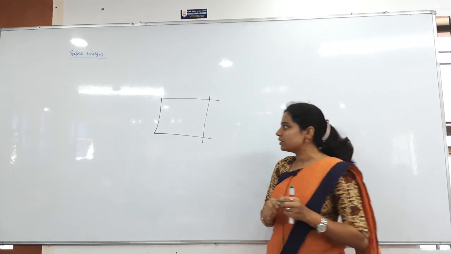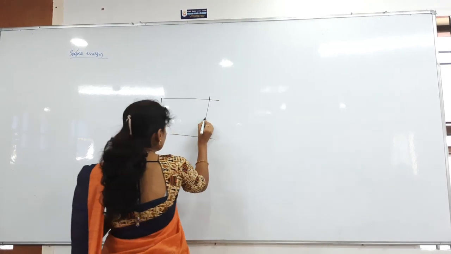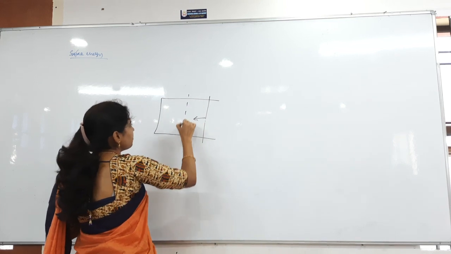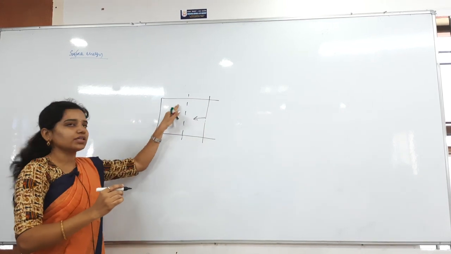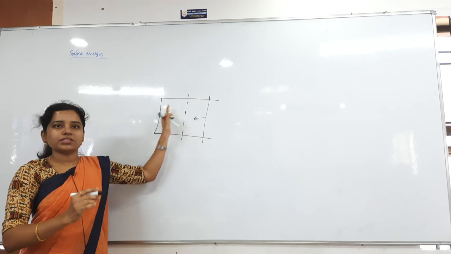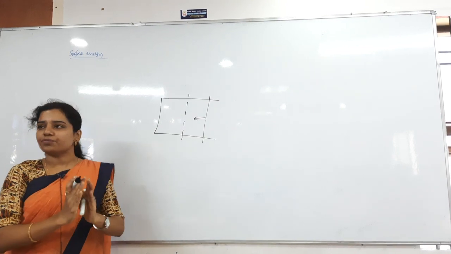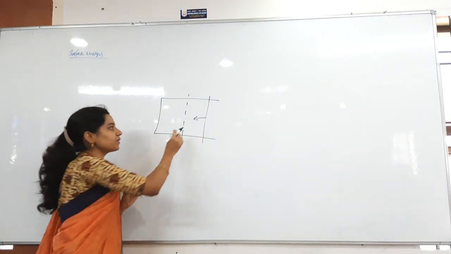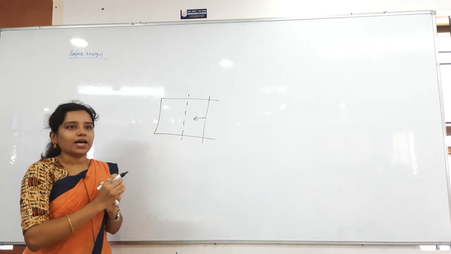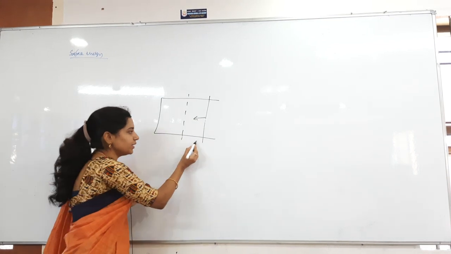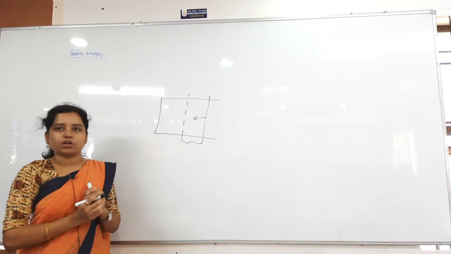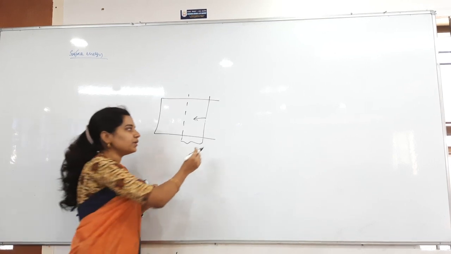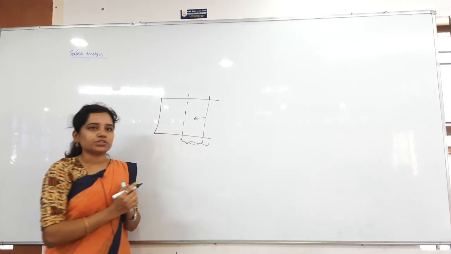Now what happens means, obviously it will go back in this direction and then it will stop up to some limit. Nothing but here, this is the equilibrium position. This is the normal equilibrium size of the soap film. Then what I am doing, from here I just pulled it like this and then I left. Then what happens, immediately it will come back here and then it will stop there. If I pull a little bit more also, it will come back here and then it will stop.